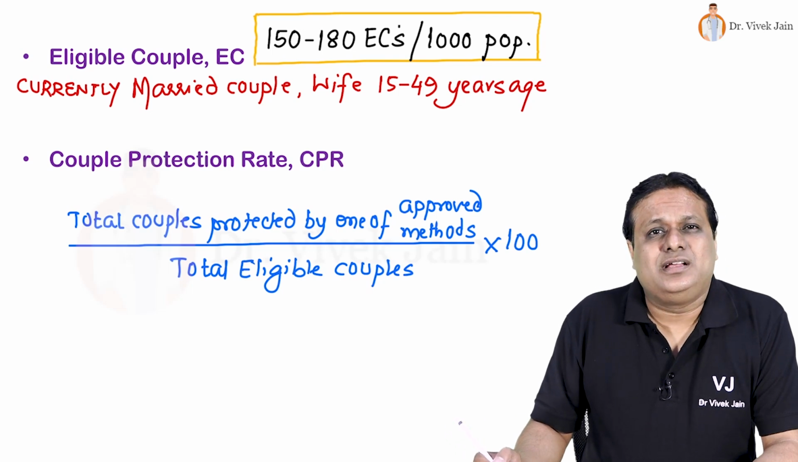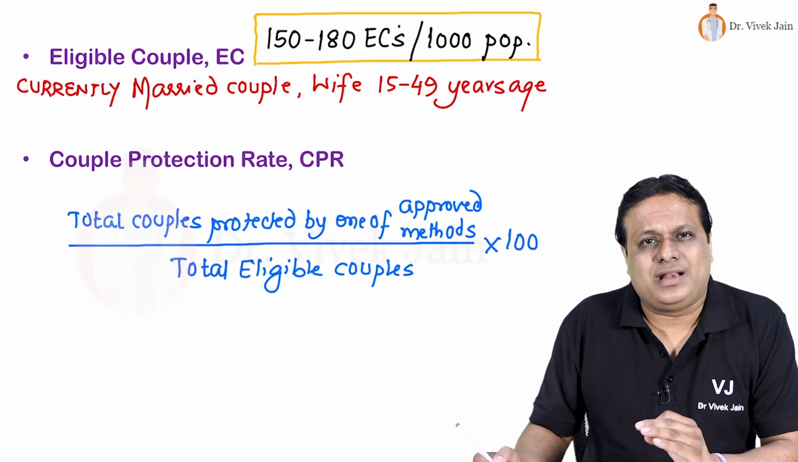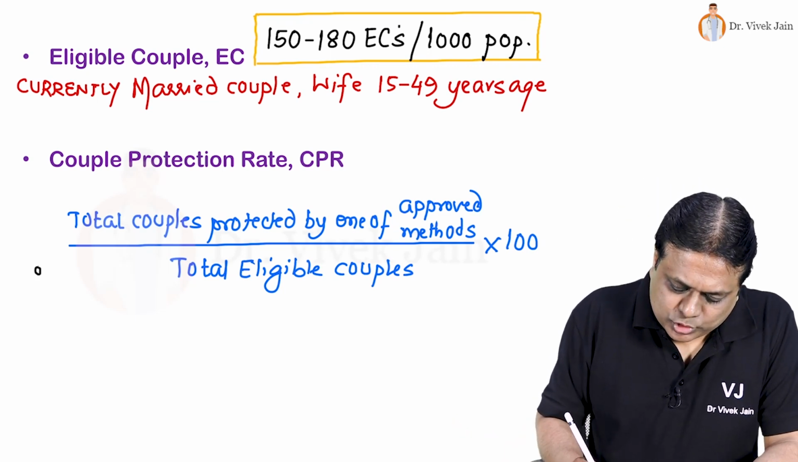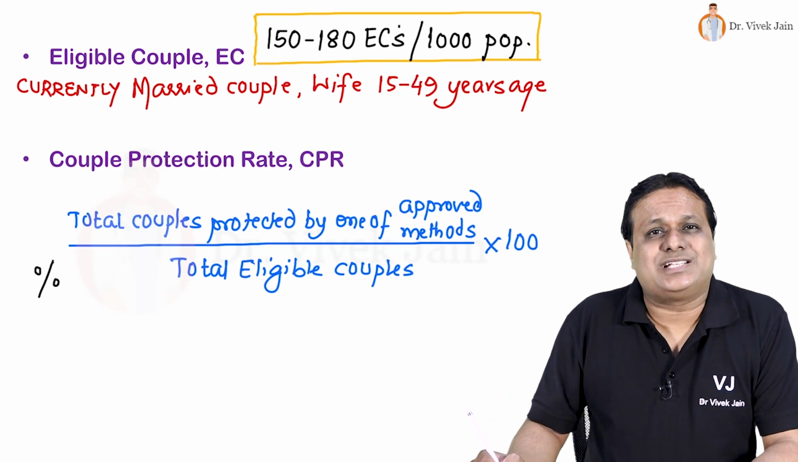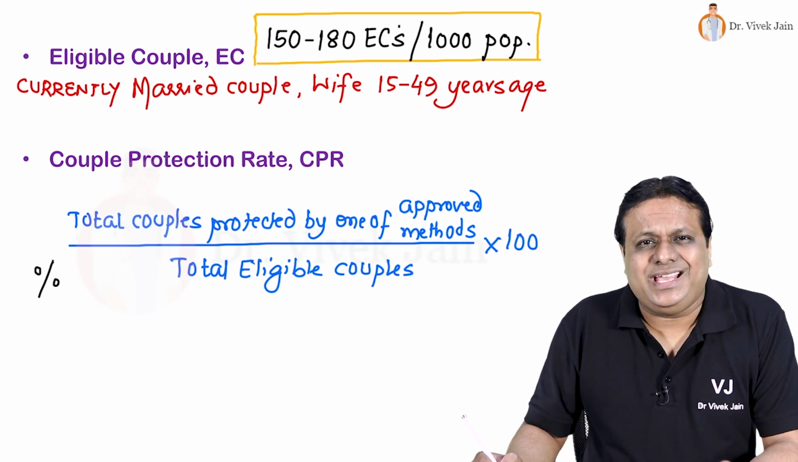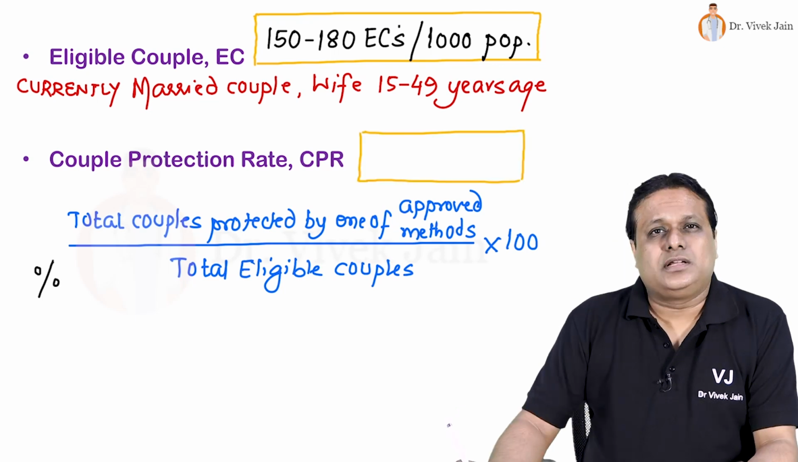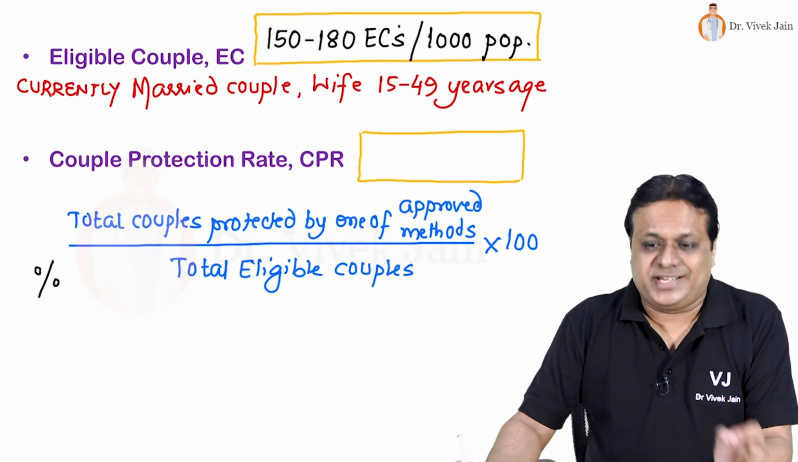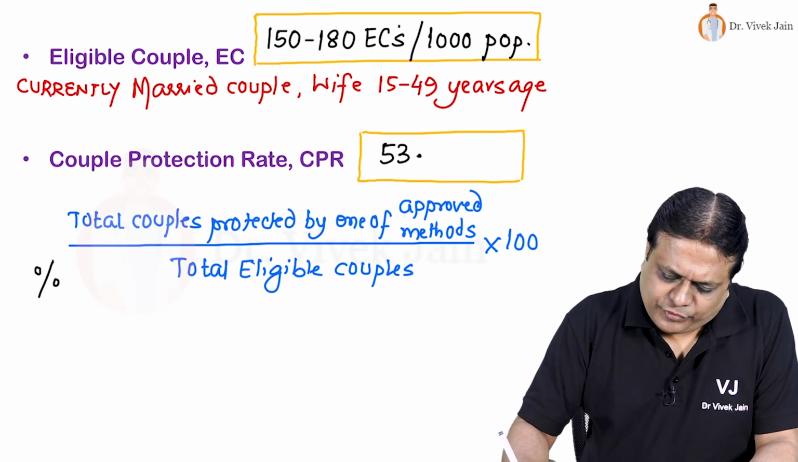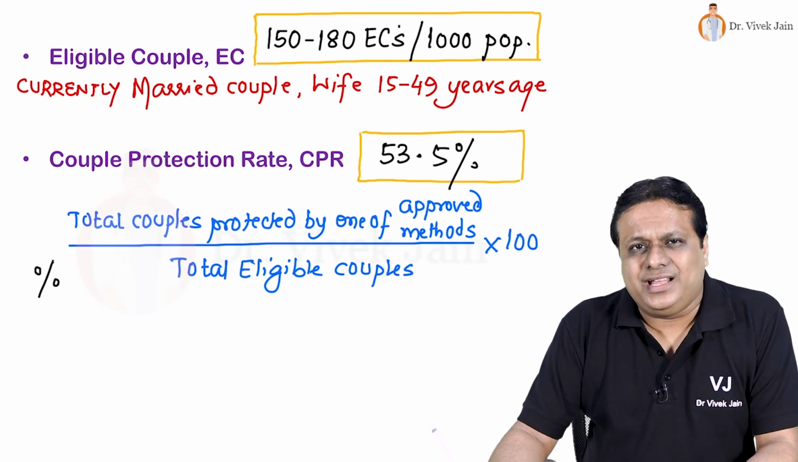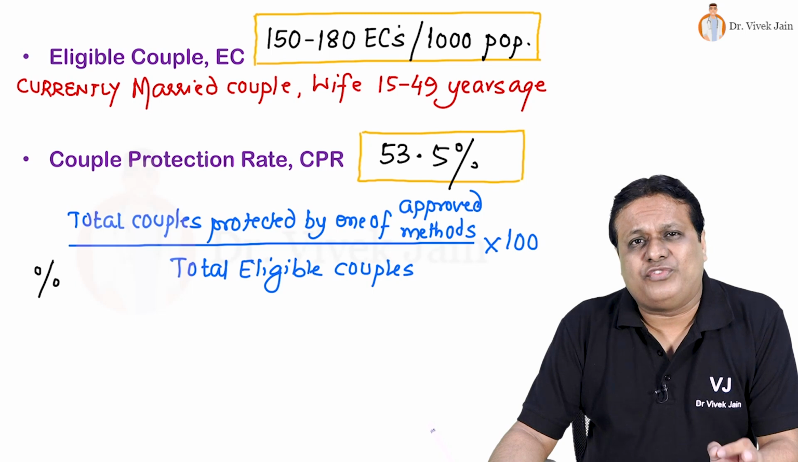Since it is a numerator part of denominator with multiplier 100, couple protection rate is not a rate, it's a misnomer. It is a proportion which is always expressed as a percentage. To achieve NRR 1, couple protection rate should be minimum 60%. When we look at the existing situation in our country, couple protection rate, which is now measured as contraceptive prevalence rate, is around 53.5%, and the unmet need in our country is 12.9% for family planning.